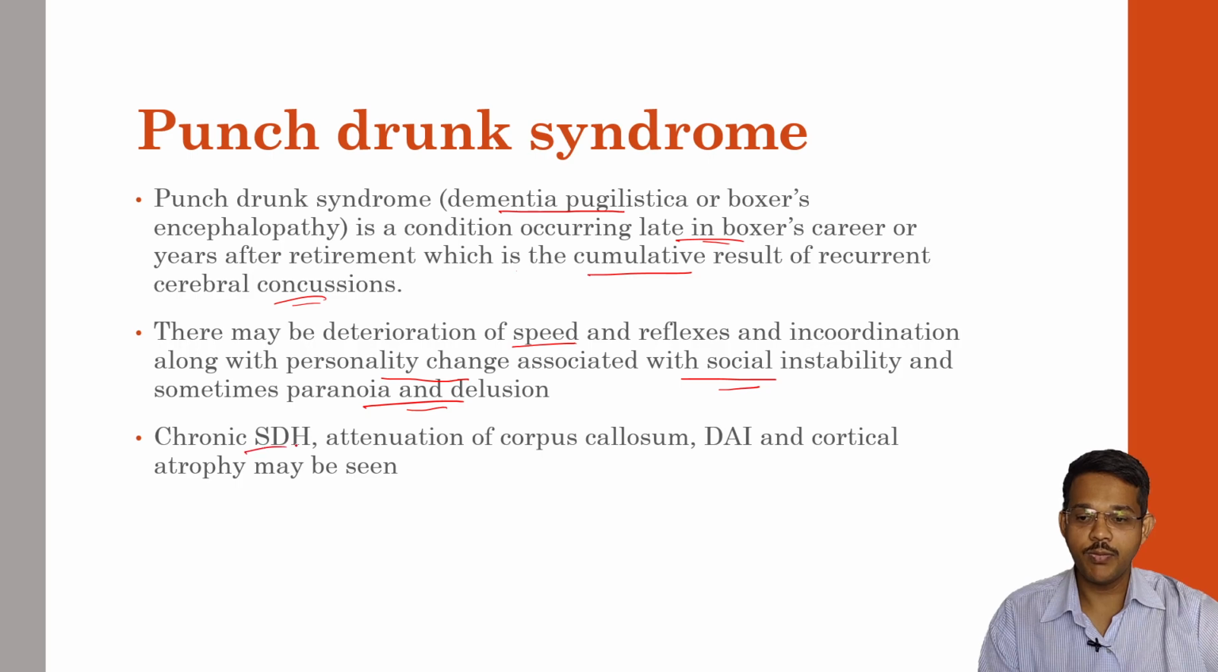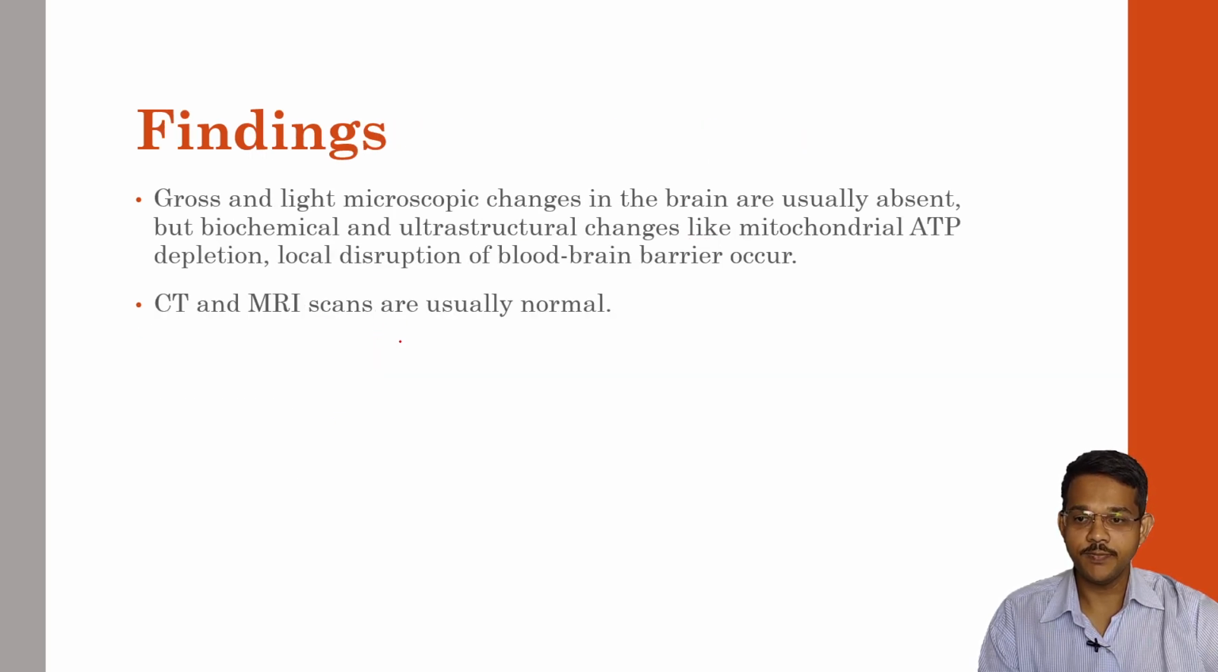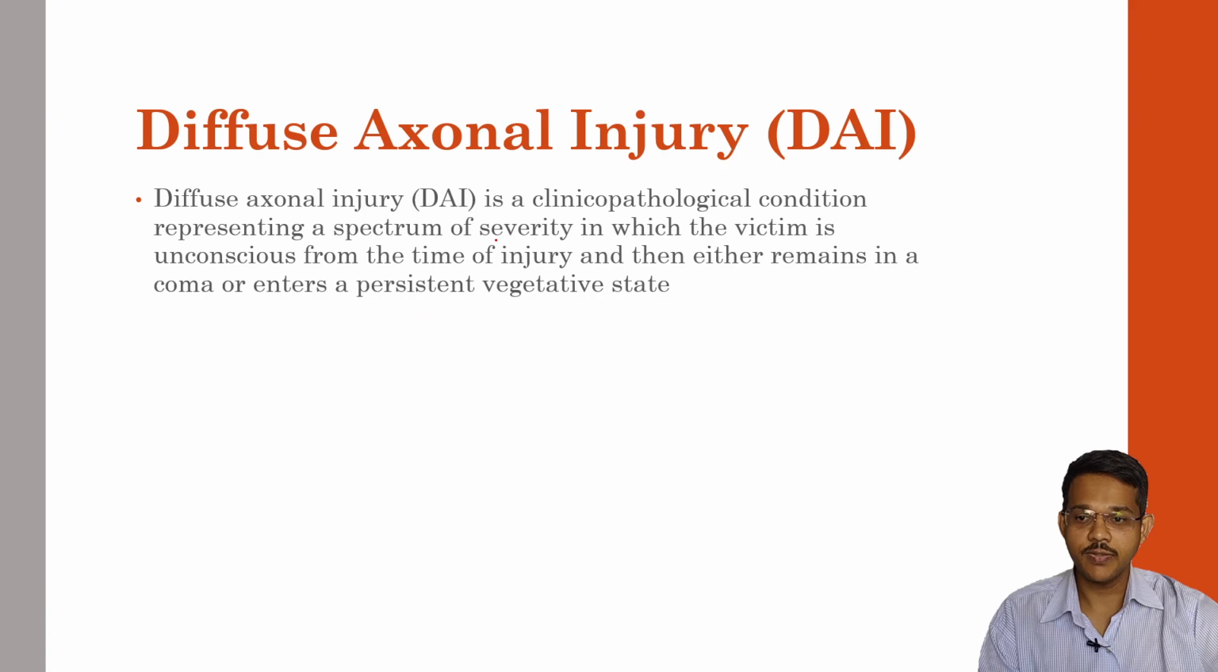There may be chronic subdural hemorrhage, minor smaller hemorrhages may be present. Attenuation of the corpus callosum, diffuse axonal injury, and cortical atrophy may be seen. In findings, gross findings and light microscopic changes in the brain are usually absent, but biochemical and ultrastructural changes like mitochondrial ATP depletion and local disruption of the blood-brain barrier may occur. CT and MRI scans are usually normal in case of concussions.